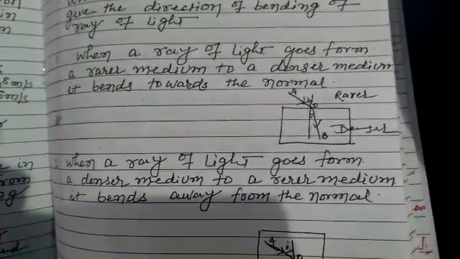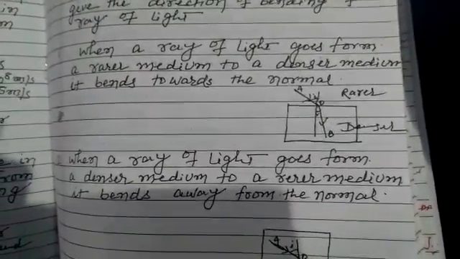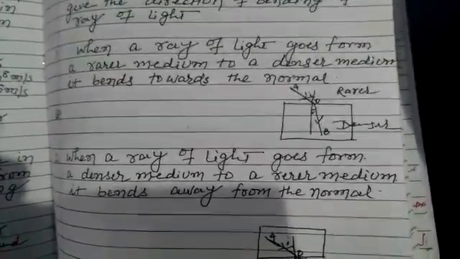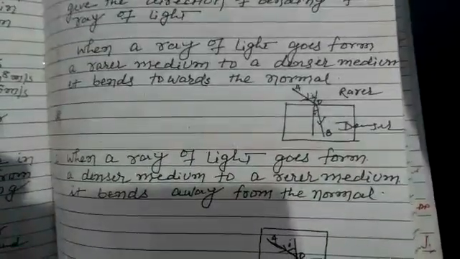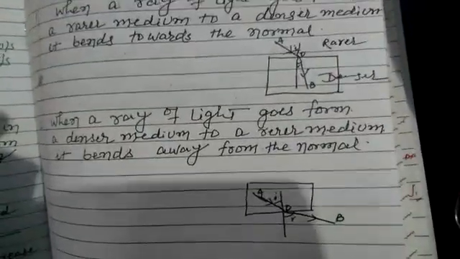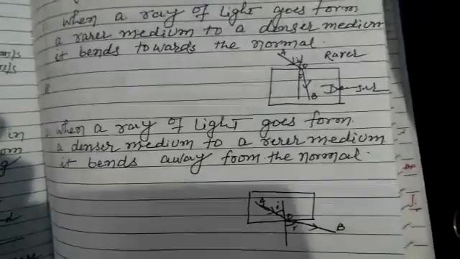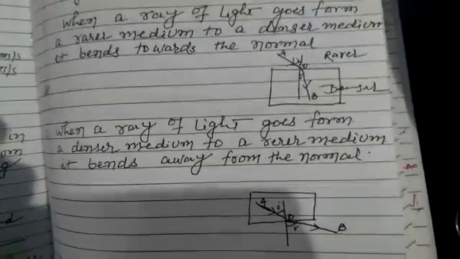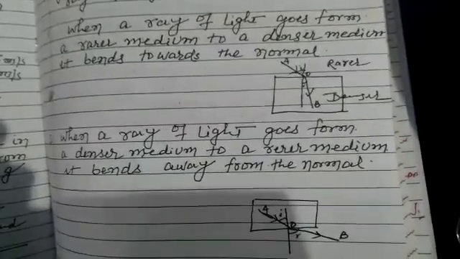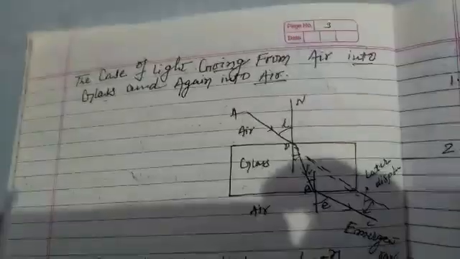away from the normal line. When the ray of light goes from a denser medium to a rare medium, it bends away from the normal line. Glass is a denser medium and air is a rare medium. So when light passes from glass to air, it bends away from the normal line.